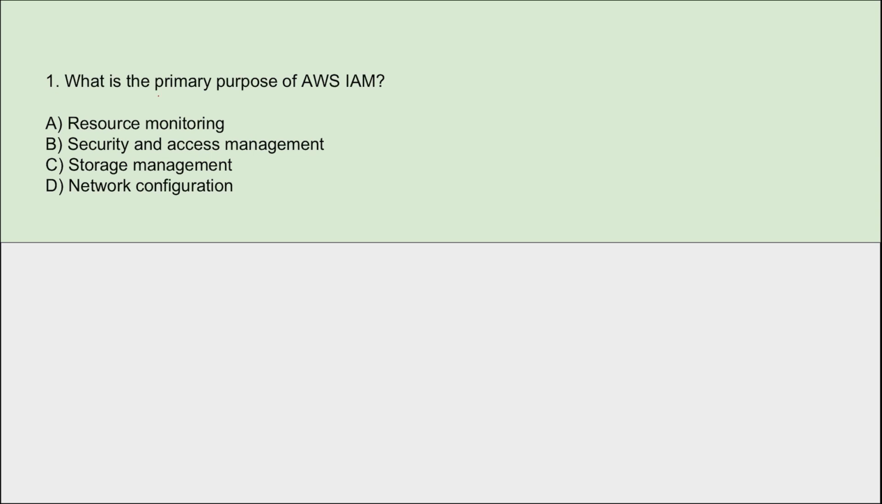The first question is, what is the primary purpose of AWS IAM? What is IAM? Identity and Access Management. So what is the primary purpose of this AWS IAM? It is security and access management. This is a service that will enable you to manage and access the AWS resources securely. IAM provides fine-grained access control, identity management and authentication mechanism so that only the authorized users and services can access the AWS resources.